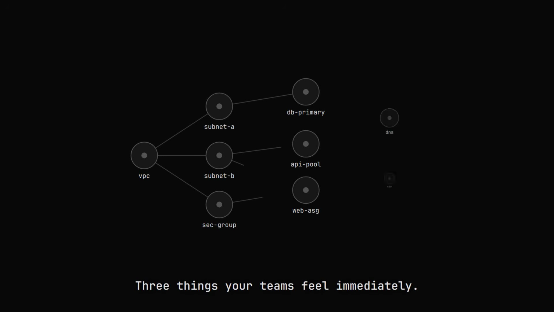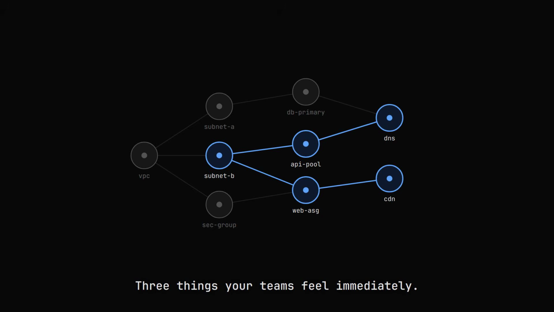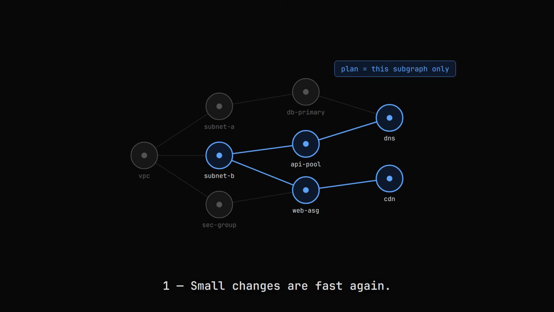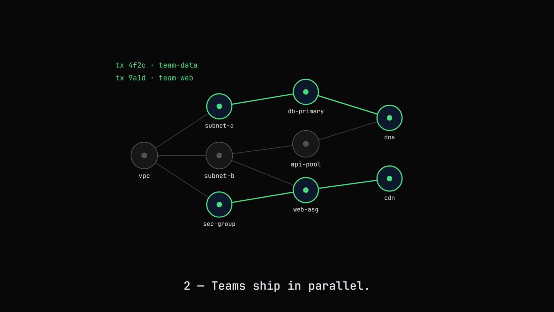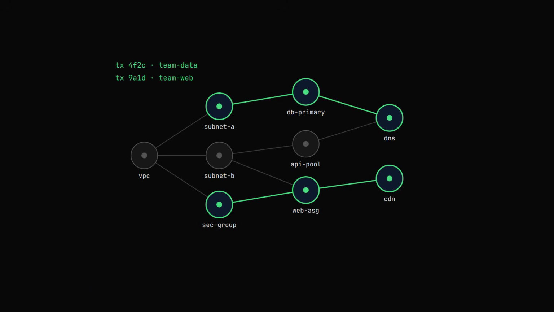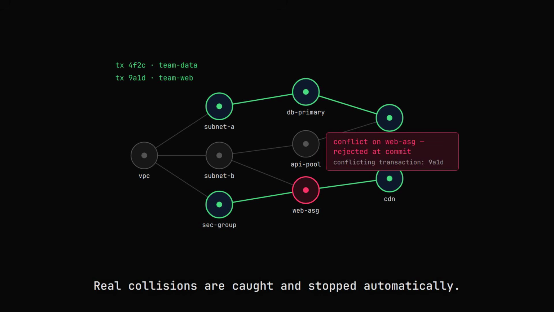3 things your teams feel immediately. Planning time tracks the size of the change, not the size of your estate. Small changes are fast again. Teams ship independently, in parallel. When 2 changes genuinely collide, Stategraph catches it at the resource level and stops the wrong one automatically.